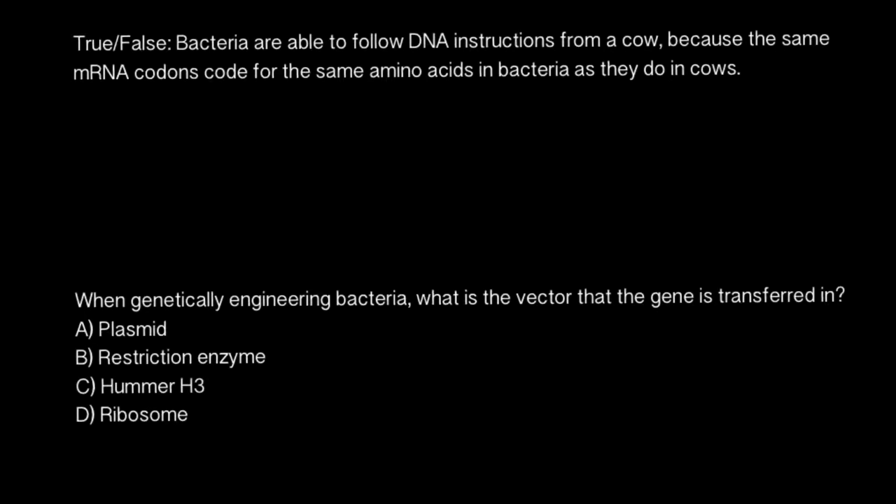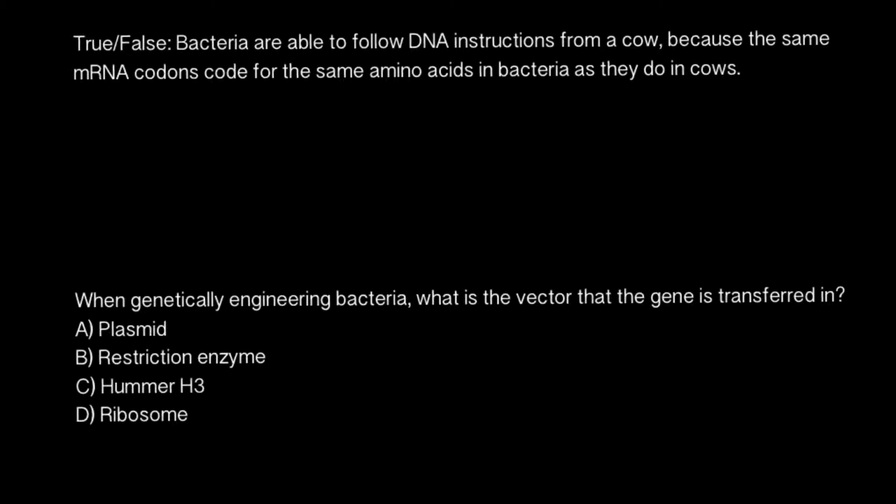Today I have prepared two questions for you. One is true or false and another one is a multiple choice question. And here's the first statement. Bacteria are able to follow DNA instructions from a cow because the same messenger RNA codons code for the same amino acids in bacteria as they do in cows.